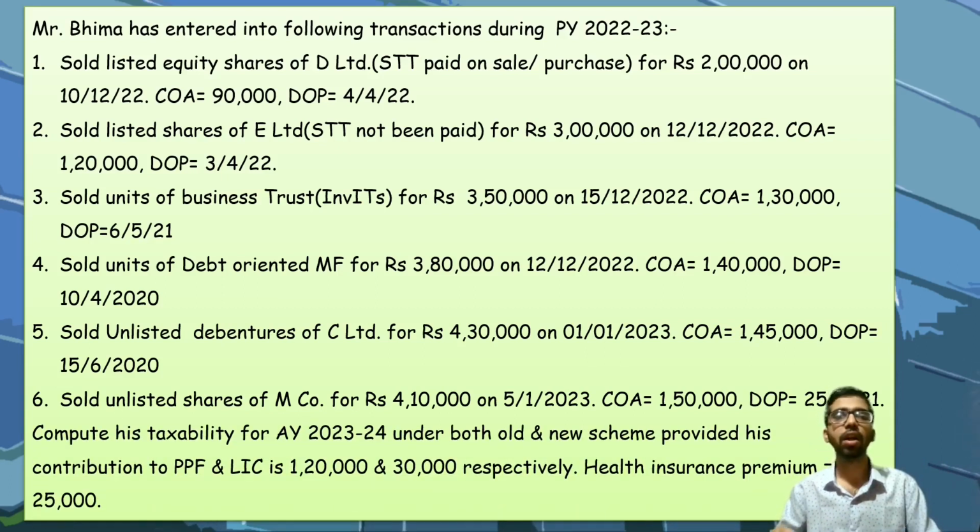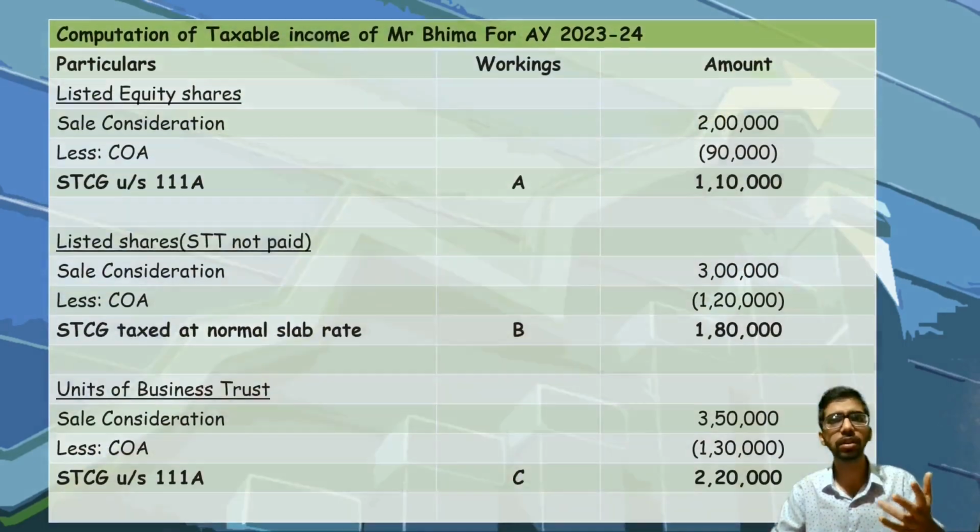Here is the question. Compute his taxability for assessment year 23-24 with regard to the previous year 22-23 under both the old and new scheme. Very interesting. Provided his contribution to the PPF, that is Public Provident Fund, and LIC is 1,20,000 and 30,000 respectively. Health insurance premium is 25,000. We'll now compute. Solution for the same.